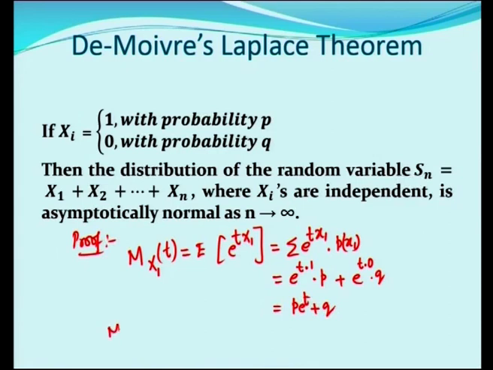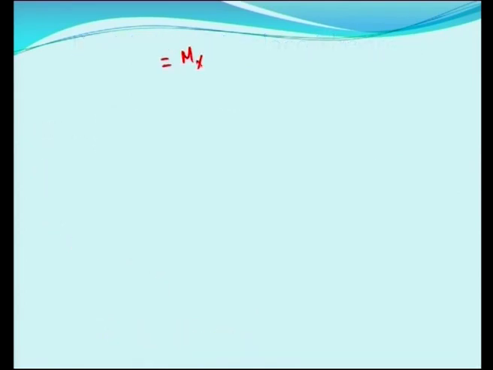What happens to Sn? M Sn of t is equal to M of x1 plus x2 plus etc. plus xn of t. Using the additive property of a moment generating function, this is equal to m x1 of t into m x2 of t, etc., m xn of t.